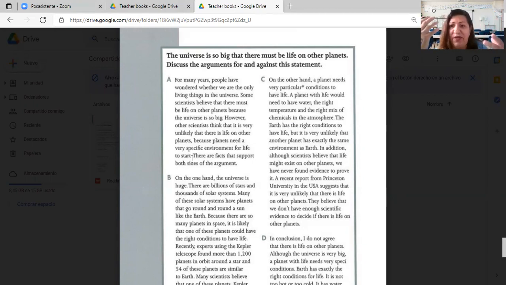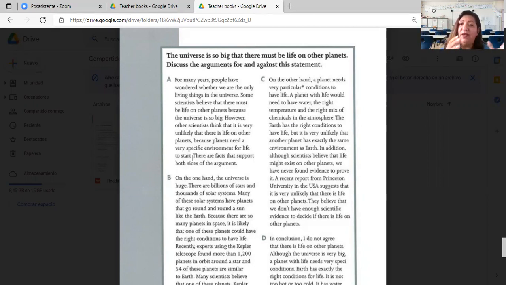We are like 80% water, right? That's why our planet is mostly water, right? Because we need it. But these scientists believe that the planets must have a very specific environment, but we don't know what kind of environment, because that's how the creatures are going to survive. Those aliens are going to survive.